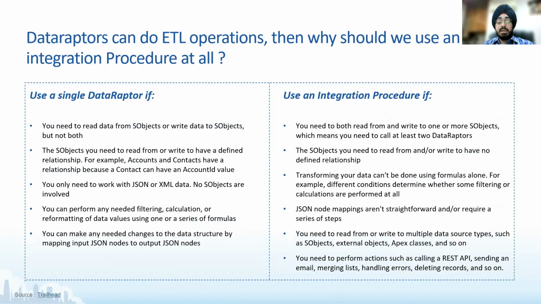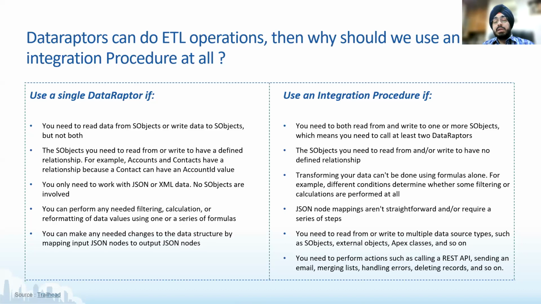But at the same time, it is going to be best when I show that to you in a demo. So consider a data raptor to be in an application or in a specific use case. A data raptor could be a subset of your IP. So IPs can do certain things that data raptors cannot do. For example, a delete action, or combining multiple data raptors, is something that you can do in an IP.